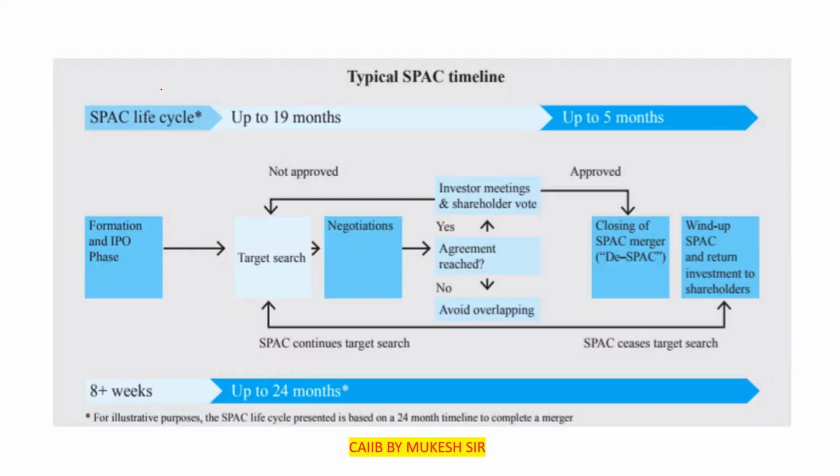So this is the typical SPAC timeline. Life cycle up to 19 months. Here we have the formation and IPO phase. Then target search, negotiation, and agreement. Either it will be a yes or a no. Then investor meetings and shareholder votes. Clear? If there is an agreement, there is an investor meeting, and it will either be approved or not approved. If not approved, they will go back to searching again. If approved, that is closure of the SPAC, known as de-spacing.